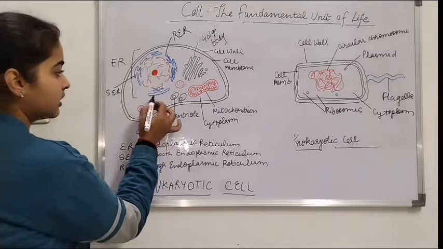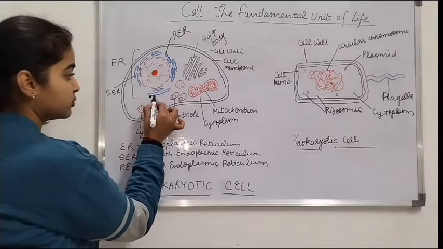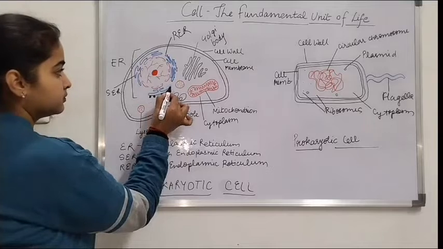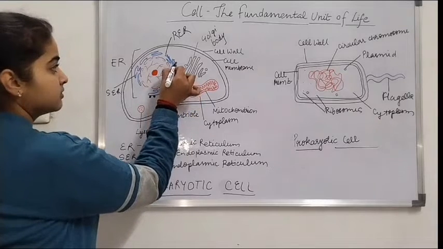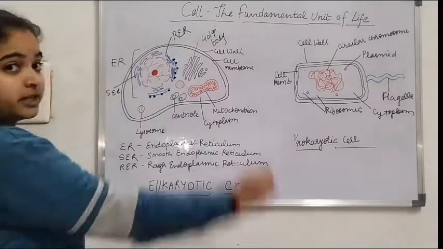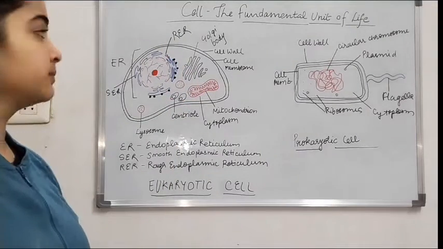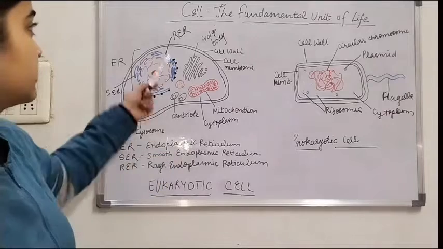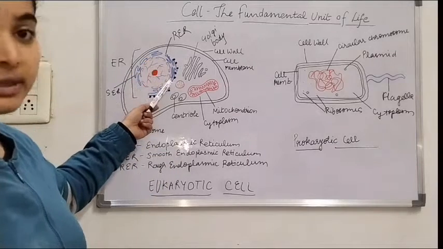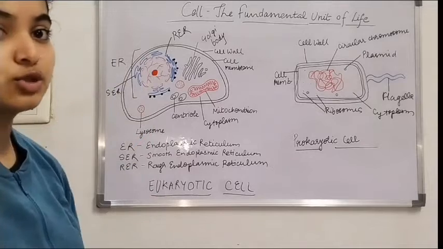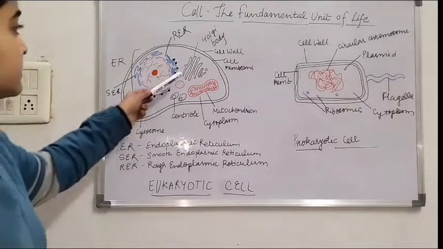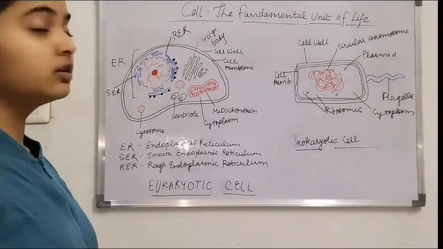These black dots are ribosomes. Due to their presence, the endoplasmic reticulum is classified in two types. This is rough endoplasmic reticulum, on which ribosomes are present, and this is smooth endoplasmic reticulum, on which the ribosomes are absent. This is the Golgi apparatus or Golgi body.